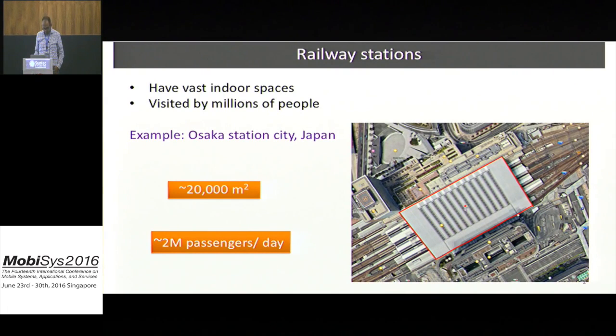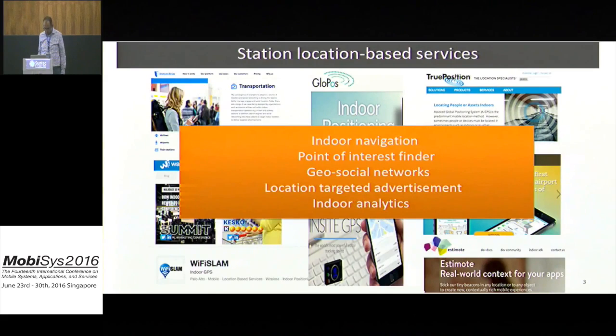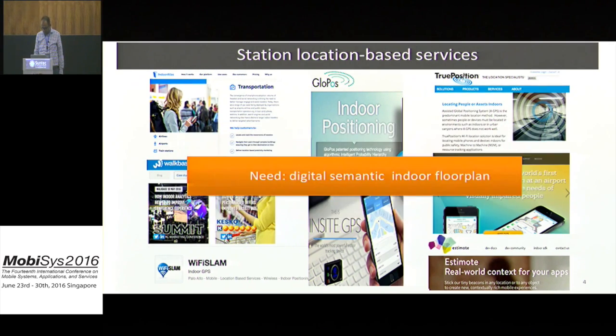Railway stations in highly populous countries have vast indoor spaces, and they are visited by millions of people every day. For example, Osaka Station City in Japan has an indoor space of 20,000 square meters, and it is visited by 2 million passengers every day. Therefore, many indoor location-based services, like indoor navigation, point of interest finders, and indoor analytics applications, have started to emerge.